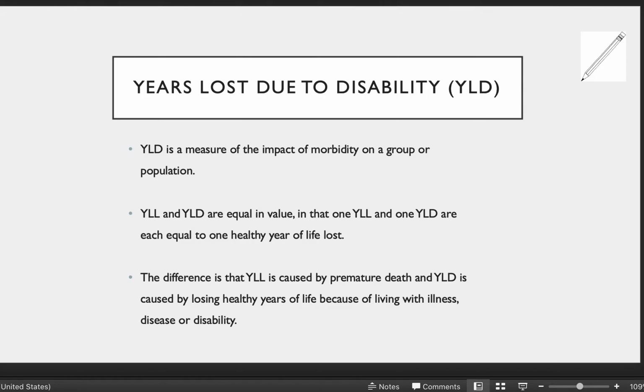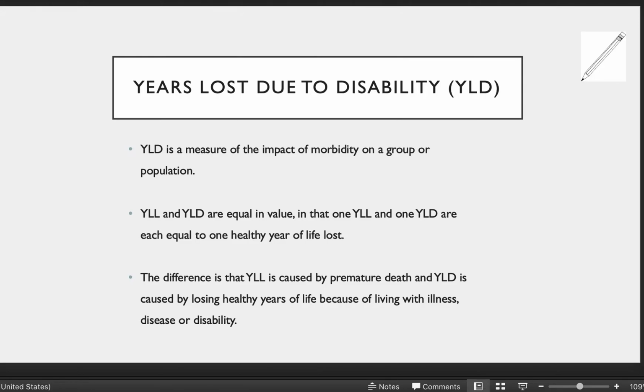And a reminder to you that morbidity is one thing that we spoke about in a fair bit of depth in a previous lesson. So if you're not feeling confident, go back to that glossary that you should be continually adding to, and now adding years of life lost due to disability to that glossary.